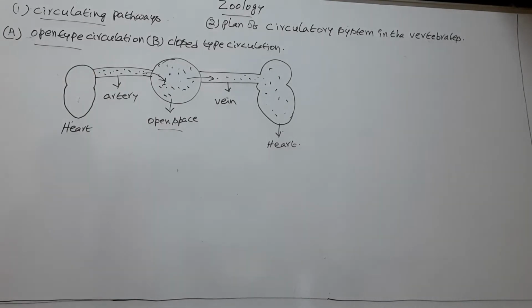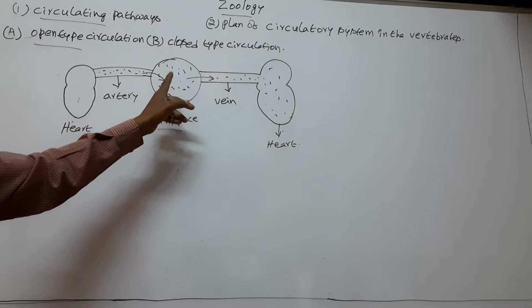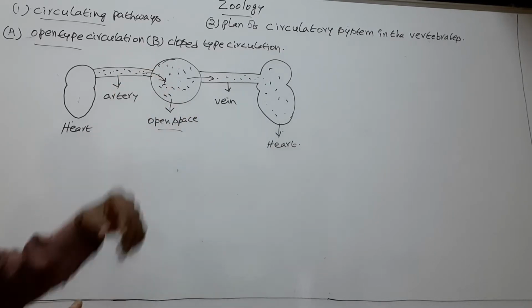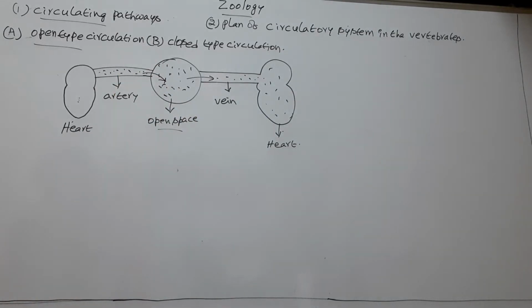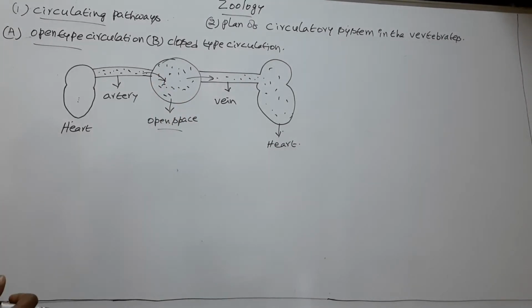So the blood flows through the open spaces or body cavities is called open type of circulation. Why does the blood travel through the body cavities or open spaces in some animals?